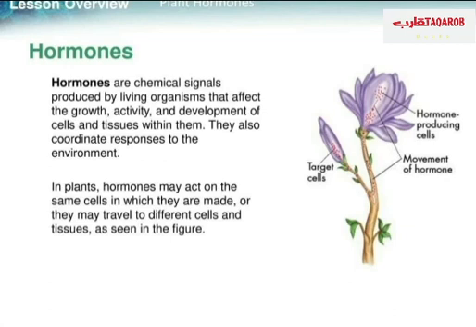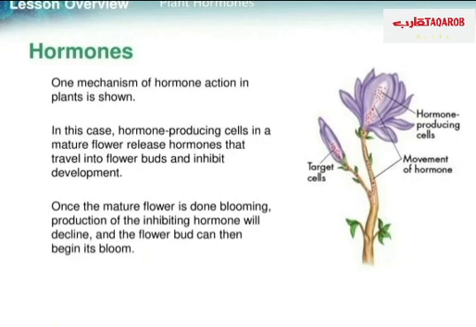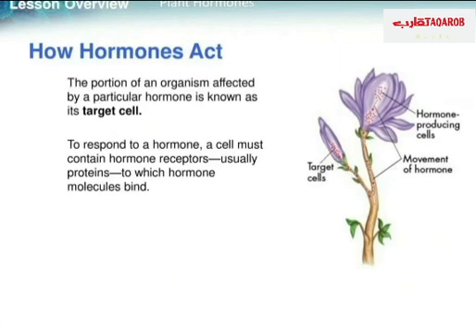As you can see here, the hormone produced in this flower will move toward other target cells, and those target cells will be affected, stopping their growth. As you know, some hormones act as inhibitors, like the hormones produced in this flower, and other hormones may act as stimulators. The portions of an organism affected by a particular hormone are known as target cells.